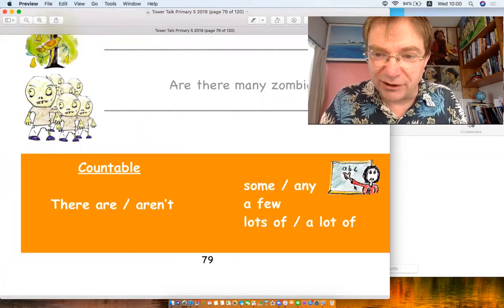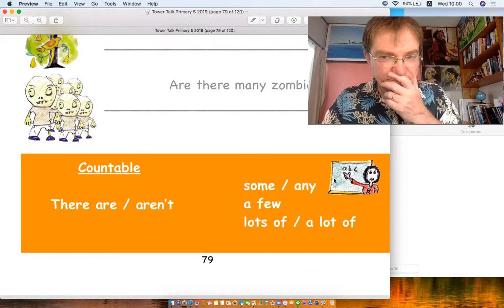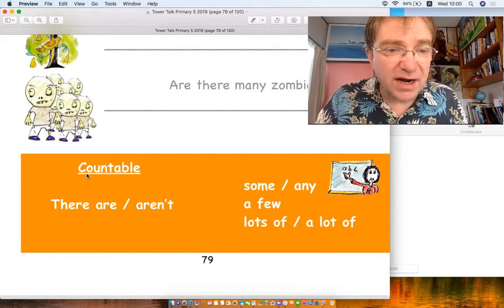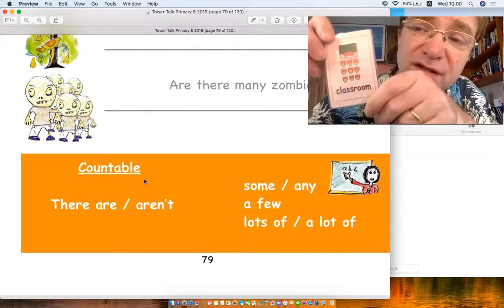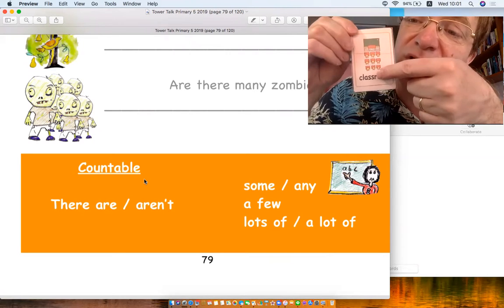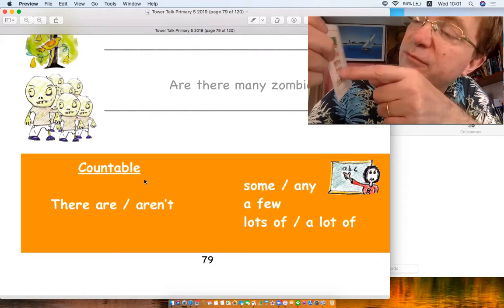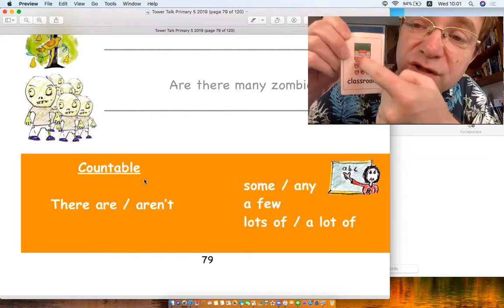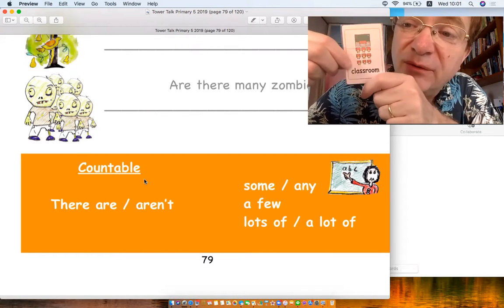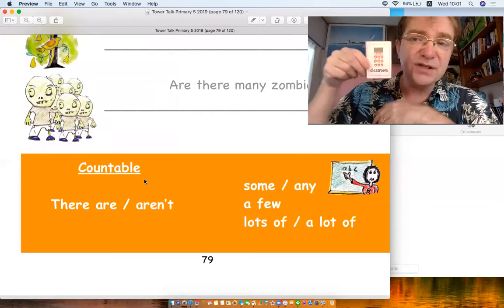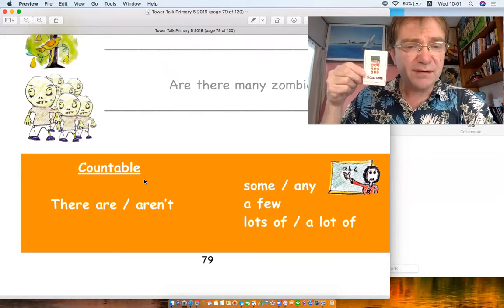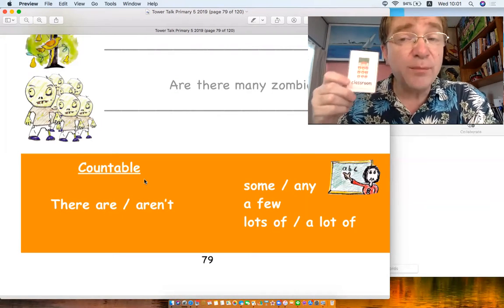Okay, here's Mrs. Sheriff with her ABCs. Now, this is all about countable things, things you can count. If I get my example of this, here's my classroom. Here we have children's chairs, students' chairs. You can count, right? You can see there are 9, right? But maybe from a distance, we're not sure how many are there. So the question, how many are there?